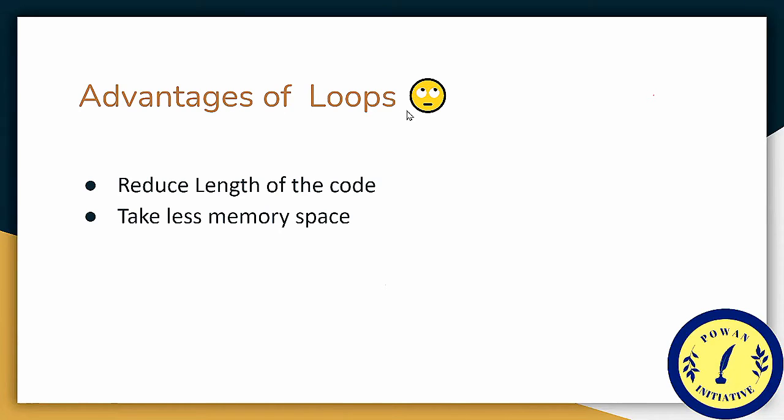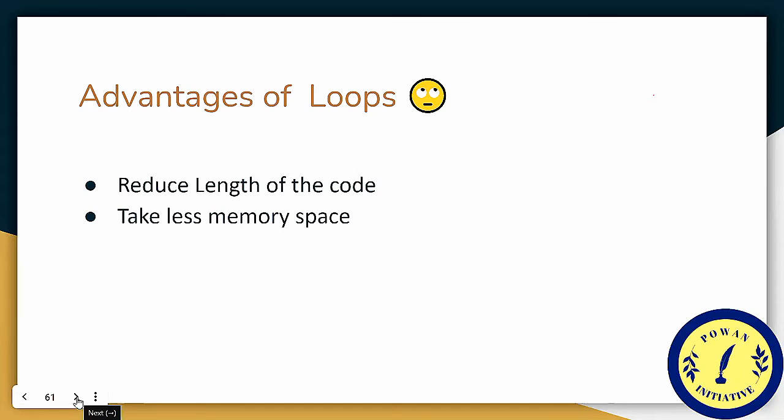The advantages of loops: it reduces the length of the code. Rather than writing the same code again and again, we can write a single statement and the loop will execute it as many times as we want, and also it takes less memory space.